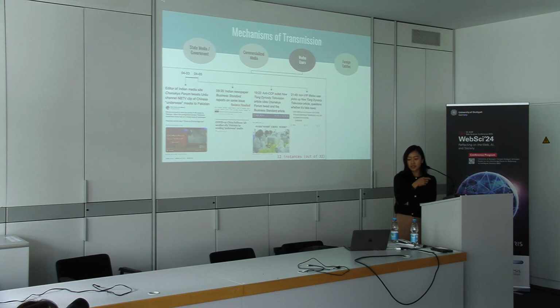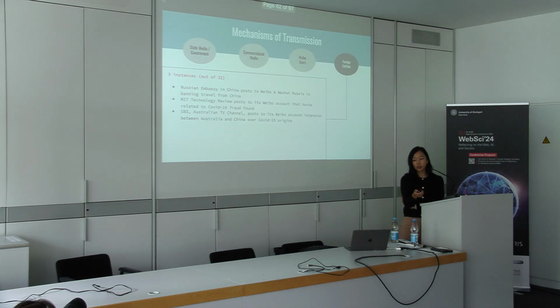Overall, 12 instances out of the 32 come from these ordinary Weibo users that are not affiliated with traditional media outlets or the Chinese government. And finally, we have 3 instances where we see foreign entities directly active on Chinese social media. One is the Russian embassy in China posting directly on Weibo that Russia is banning travel from China. And you also see MIT Technology Review and an Australian television channel.